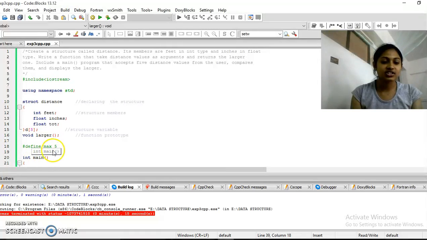Next is hash define MAX. Hash define is actually used to create a constant. So here I am using MAX, that is the name, and I am giving it a constant value, that is 5. Now I cannot change this value throughout the program. And just take care of the syntax over here, there is no semicolon over here.